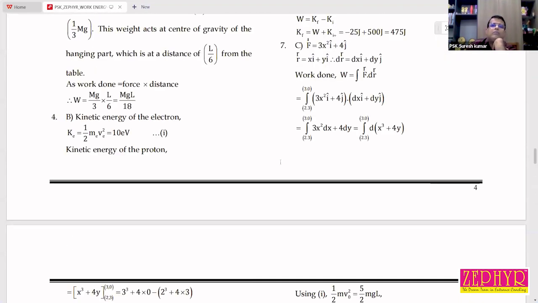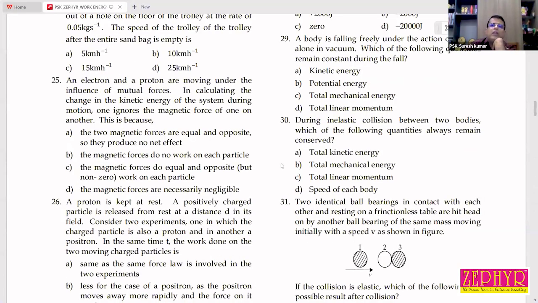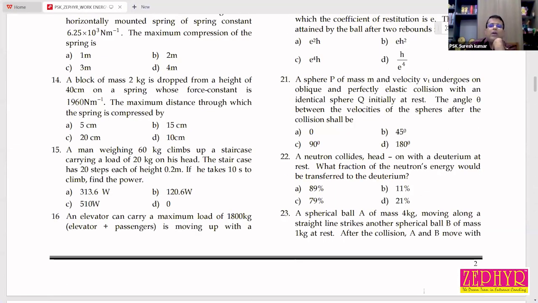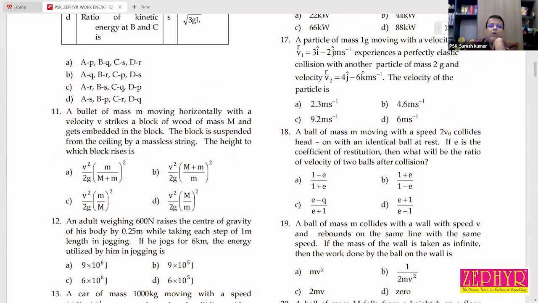The next question is actually not directly involved in your syllabus, so it is actually an out of syllabus question.